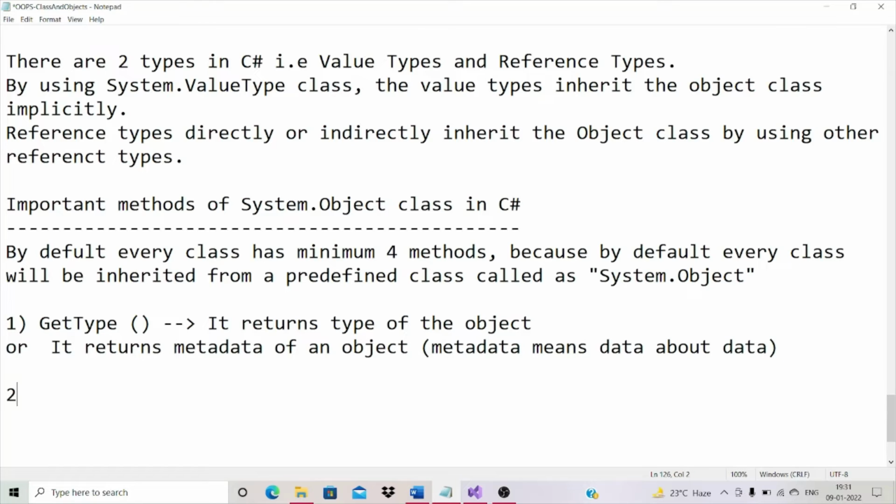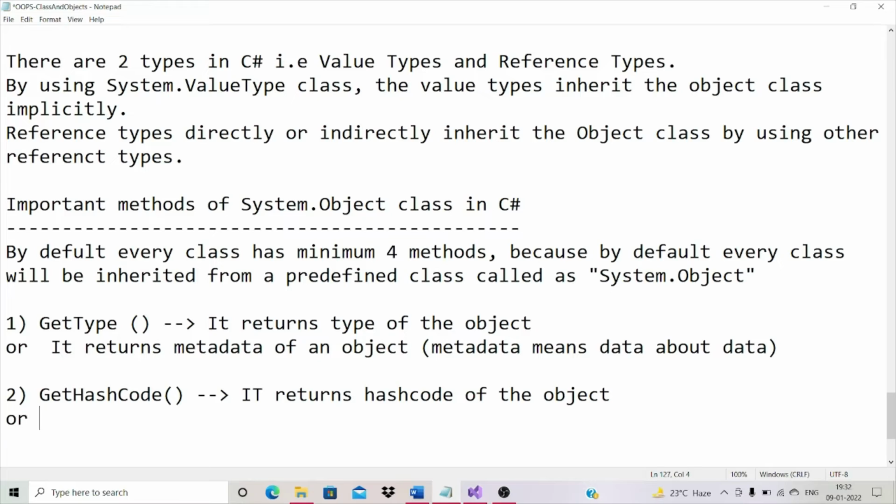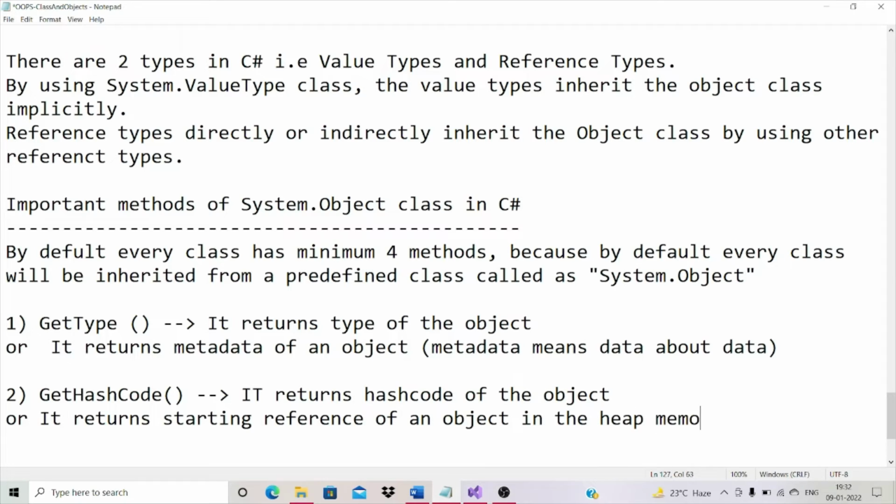Let's see the second method, get hash code. What does it return? It returns the hash code of the object, or it returns the starting reference of an object in the heap memory.